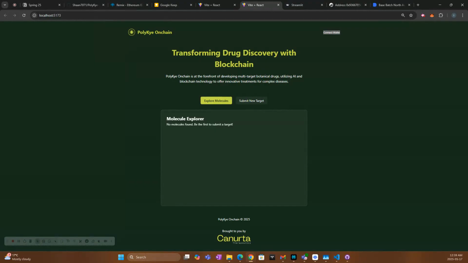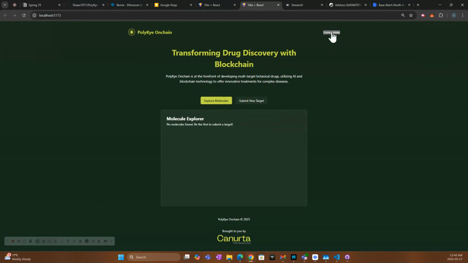When we saw the Base buildathon opportunity come across our radar, even though we have no blockchain experience, we wanted to bring PolyKye on-chain. This is because drug discovery is traditionally centralized, expensive, and inaccessible to many people. But with this, we transform this problem by making it accessible to anyone with an internet connection, and because of the blockchain aspect, we are creating a transparent, immutable record of discoveries, enabling global collaboration on critical healthcare challenges. So let me give you an overview of how someone would use this platform.